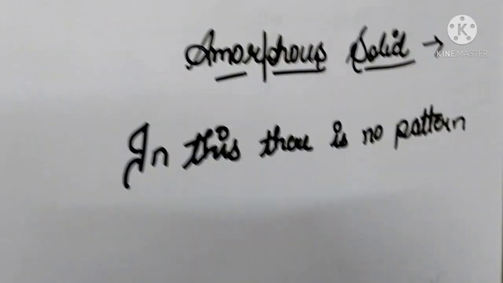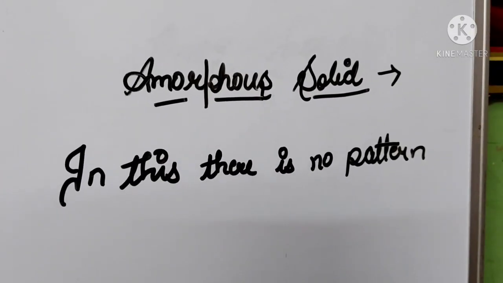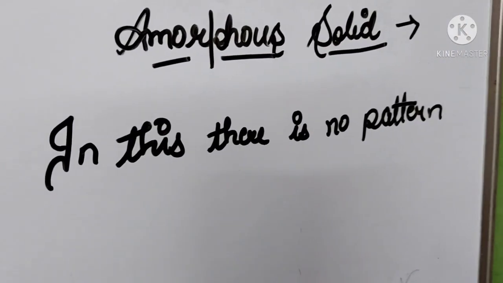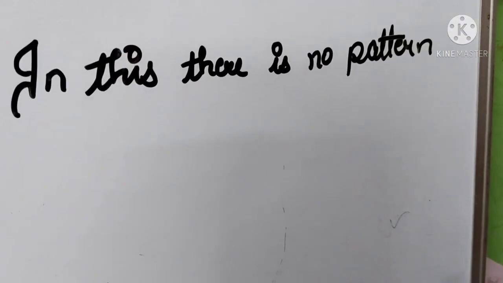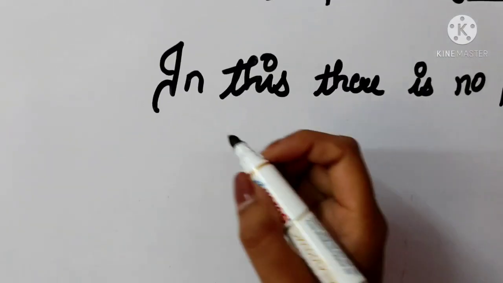In amorphous solids, no pattern is followed. We also know that they are not arranged in an order, so the physical properties of amorphous solids